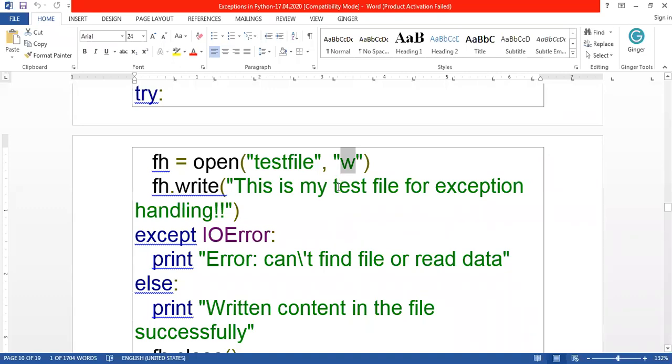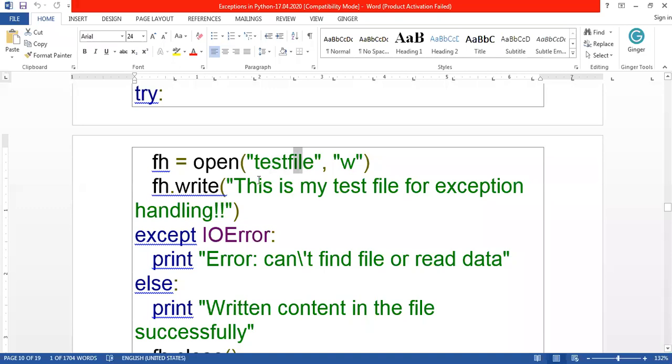If the file does not exist in your system, it will create the file and open it for writing. Those are the two cases when opening a file in write mode: if the file exists it opens, and if it doesn't exist it creates the file and opens it for the write operation.